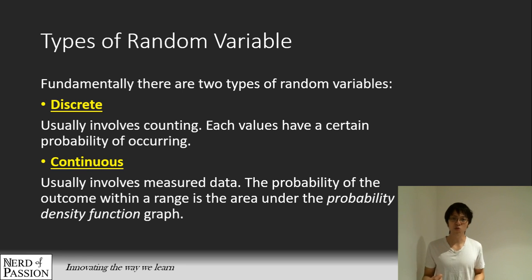This is why we don't really talk about the probability that it is exactly equal to one specific value, because it is 0. Finding that one specific number out of infinitely many numbers has a probability of 0. So we talk about the probability of it being in a certain range, and in that range we find the probability by using what we call the probability density function, finding the area underneath the probability density function graph.